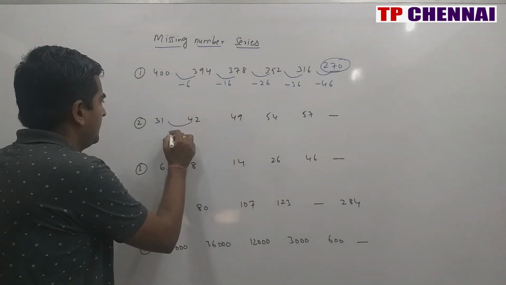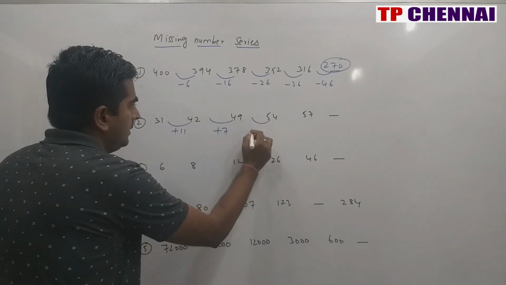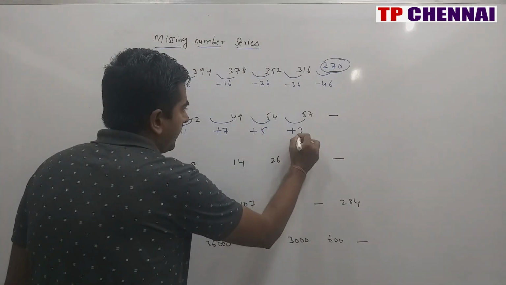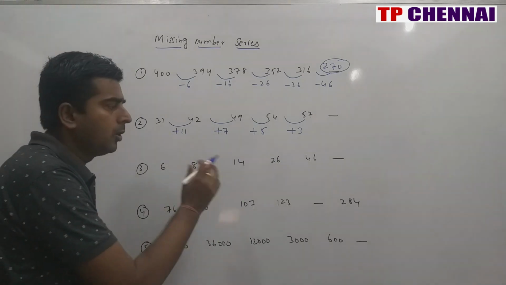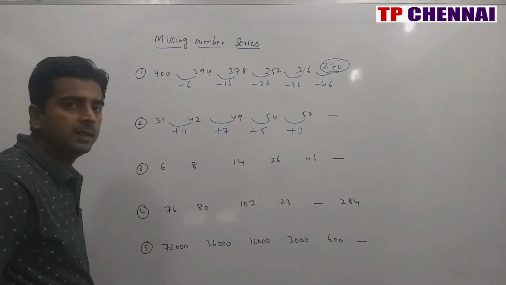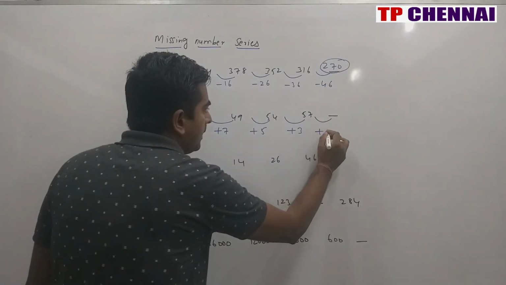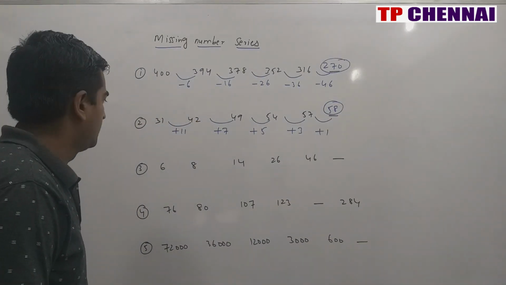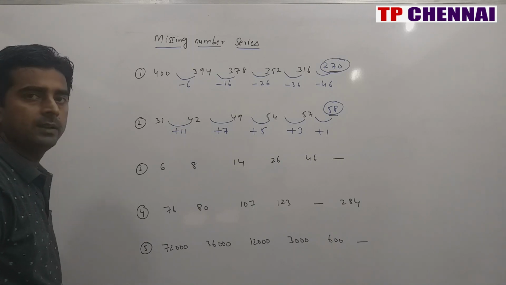Here how much difference is there? This is plus 11. This is plus 7. This is plus 5. This is plus 3. Now while seeing this difference here, did you get any idea? This is nothing but 11, 7, 5, 3. These numbers are prime numbers. So next after 3 is nothing but 1. So what is my answer? 58.